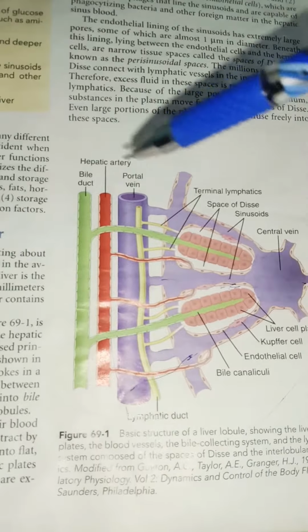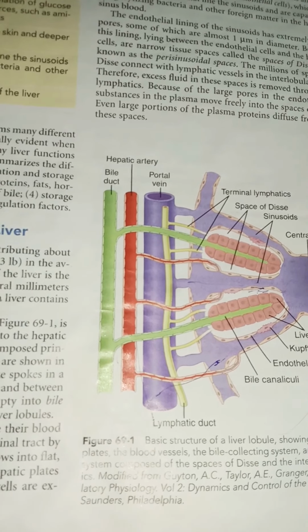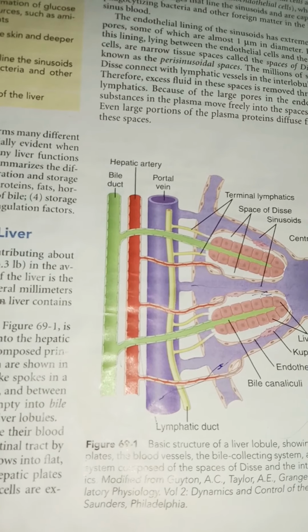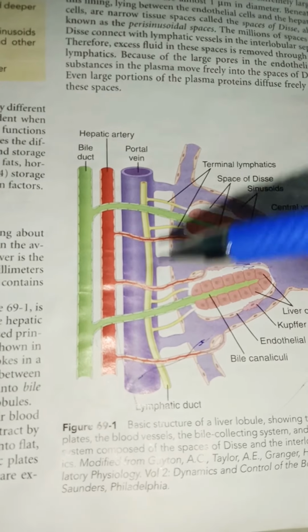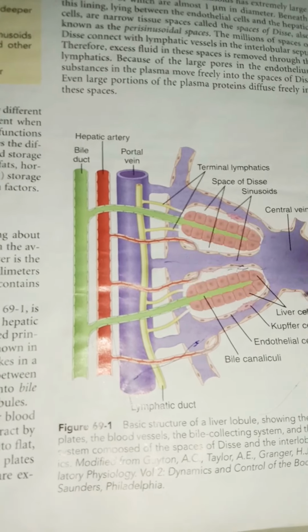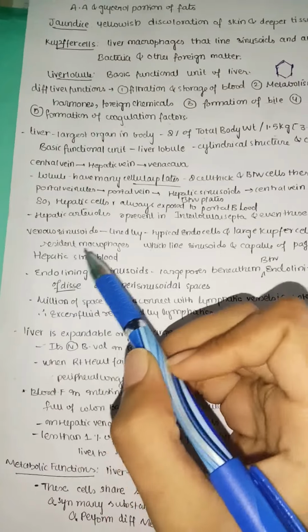Now we'll see the hepatic arterioles. This red color, you can see, is the hepatic arterioles present in the interlobular septa, and these also empty into the sinusoids. So both the veins and the hepatic arterioles empty into the sinusoids themselves. From here we'll come to the topic.